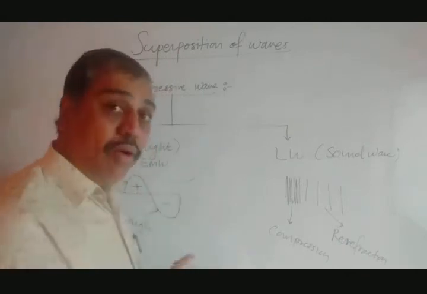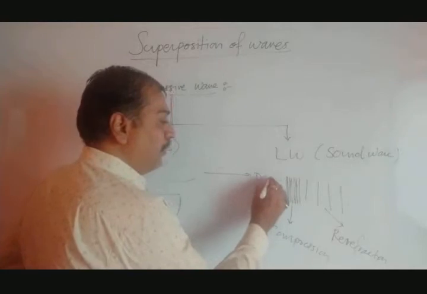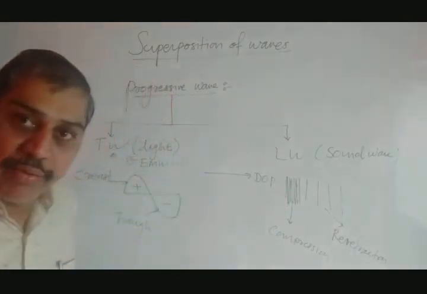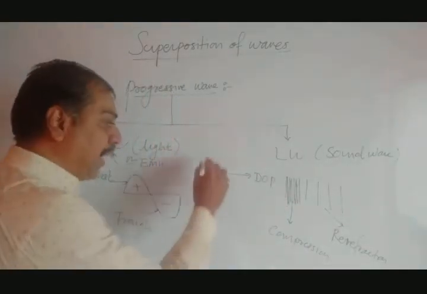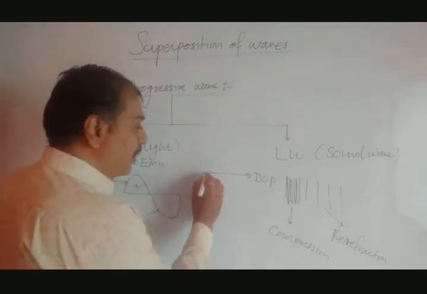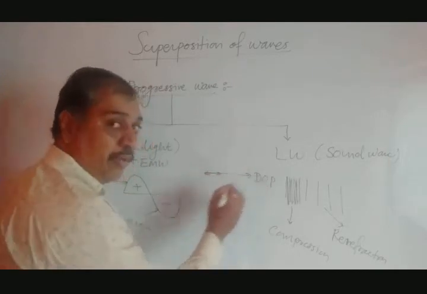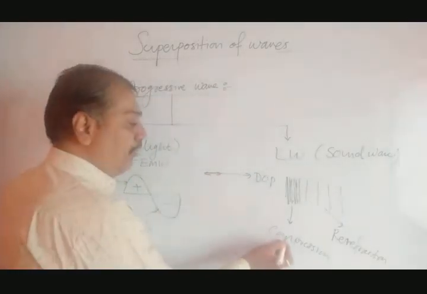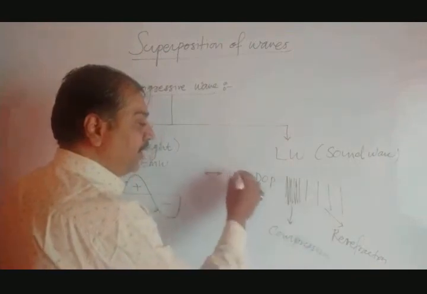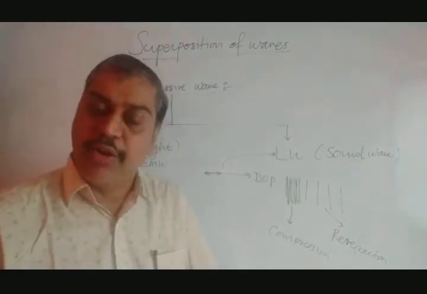Suppose we consider this as the direction of propagation of the wave. In a transverse wave, particles vibrate perpendicular, but in a longitudinal wave, they vibrate parallel to the direction of propagation and alternately form compression and rarefaction. This type of progressive wave is said to be a longitudinal wave.